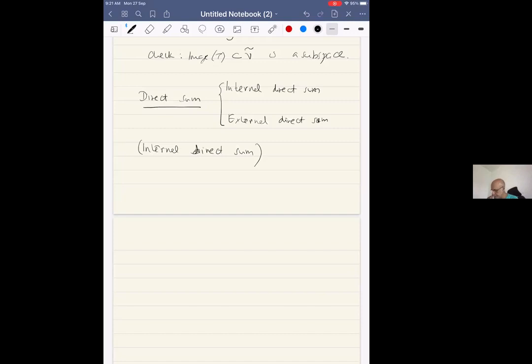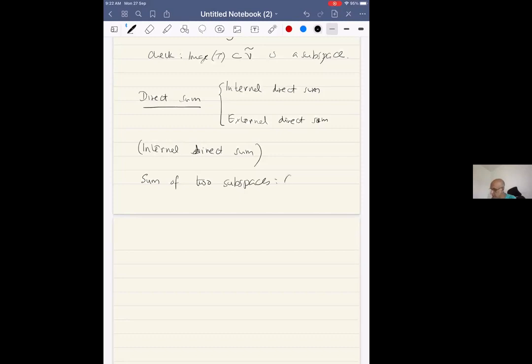So before I talk about the internal direct sum, I must talk about the sum of subspaces. Note that there is no notion of an external sum of two spaces. When you talk about a sum, just a sum, it's always the sum of subspaces.